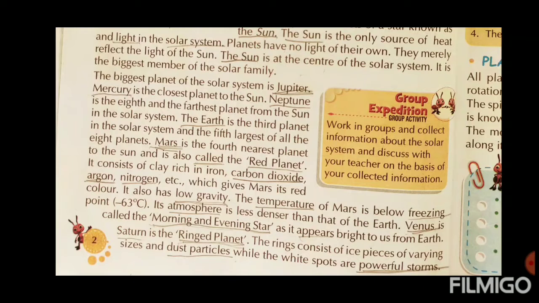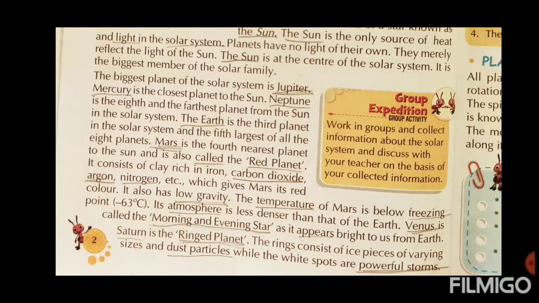Next thing, Mars. Mars is the fourth nearest planet to the sun and is also called the red planet. Which planet is known as red planet? Mars. Mars is also known as red planet. So in this way you have to keep in your mind. It consists of clay rich in iron.